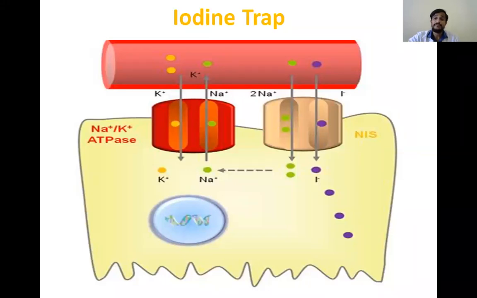All the signs and symptoms are due to increase in metabolic rate. So the information that we got from the case is middle age, female, and the metabolic rate is increased. So all this happens in increased T3, T4 production. That's why we came to a provisional diagnosis that this is hyperthyroidism.